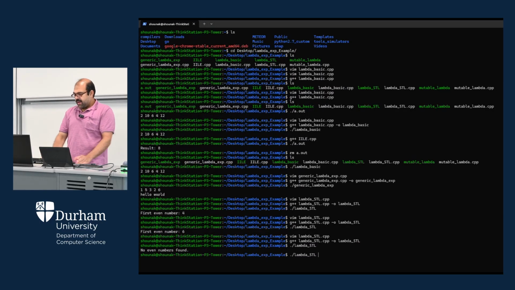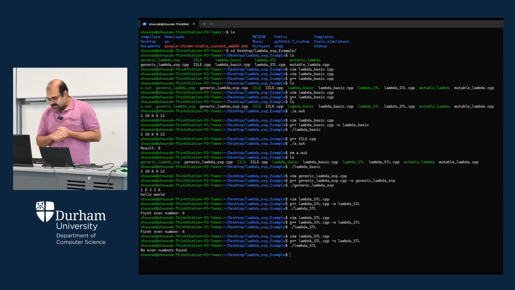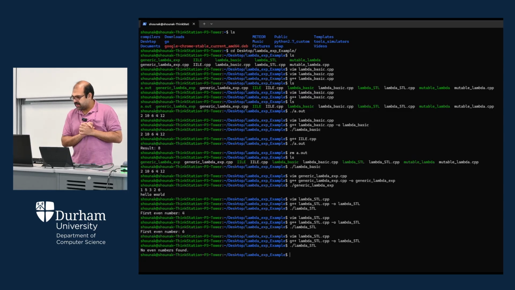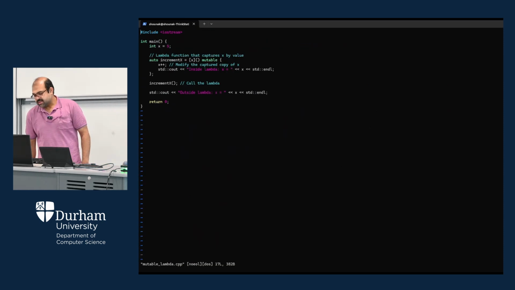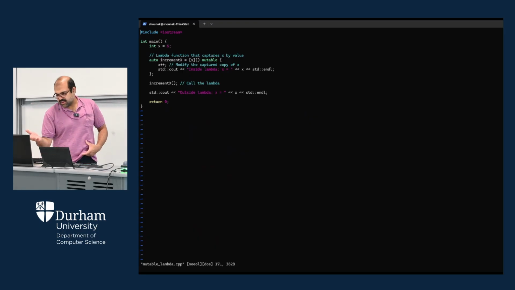Well, then we have the next code. Let me just take a look at what else we have. So we have seen the lambda basic, we have seen generic lambda, and then we have done lambda STL. Then we can take a look at the mutable lambda. Okay, so vim mutable lambda dot cpp. Just opening it. So here we haven't used any kind of standard template library function from the algorithm header file, that's why just iostream is there. So we don't have the algorithm header file.